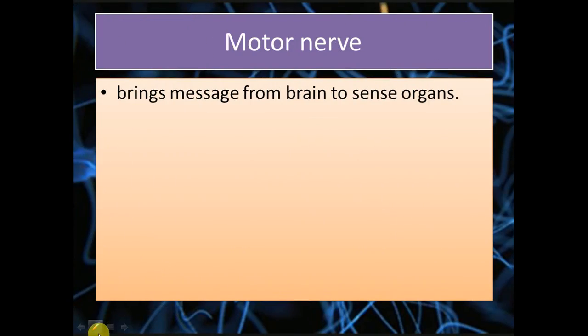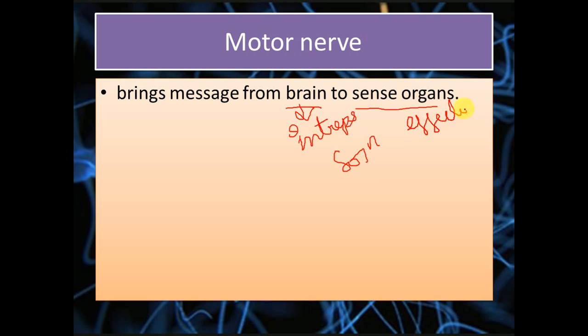The second nerve is the motor nerve. It brings the message from the brain to the sense organs. So when the impulse is sent to the brain, it interprets it, and then it creates a solution or an answer about what we need to do, and then that solution is sent to the effector organ. Sense organs are the effector organs. Then that impulse is sent to the effector organ, and there we show some movement.